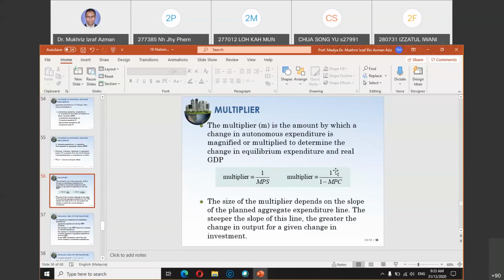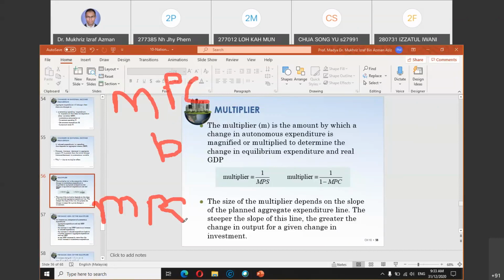So basically 1 divided by 1 minus MPC is the same thing as 1 divided by MPS. So don't get confused. MPC is marginal propensity to consume, and the value in the consumption function is noted as B. And MPS, in the saving function, we use the notation 1 minus B. So basically here, 1 minus MPC is the same as MPS.